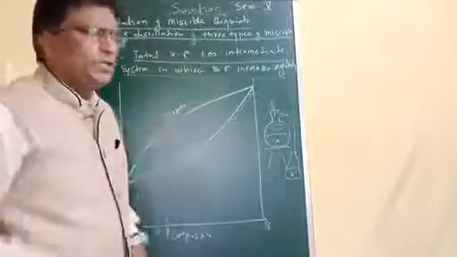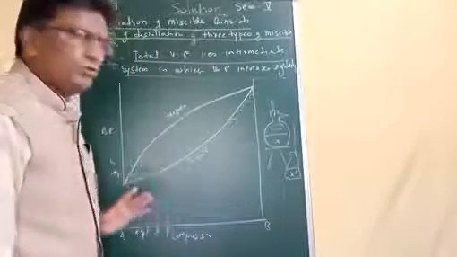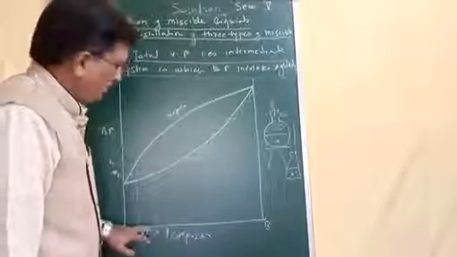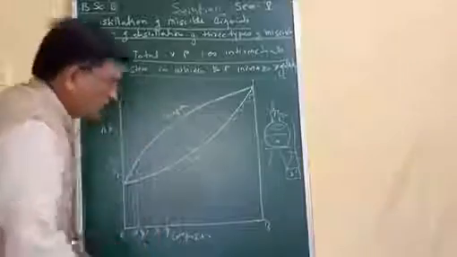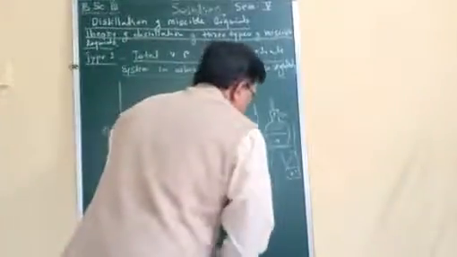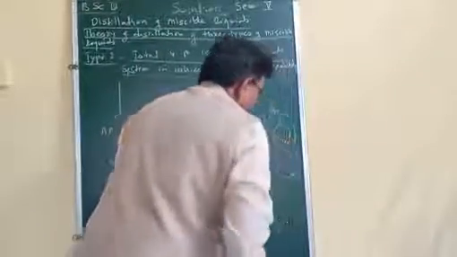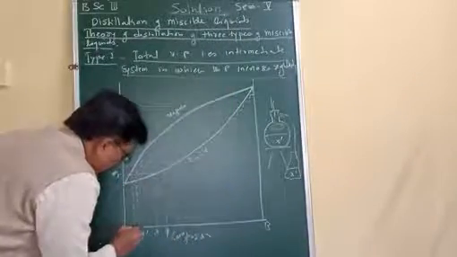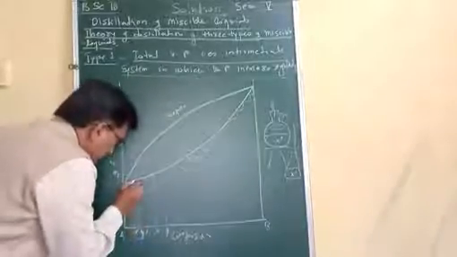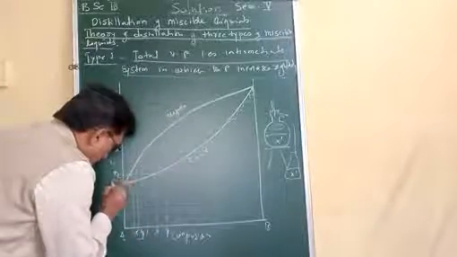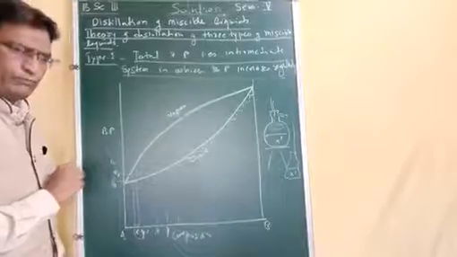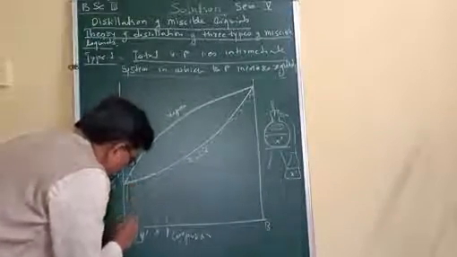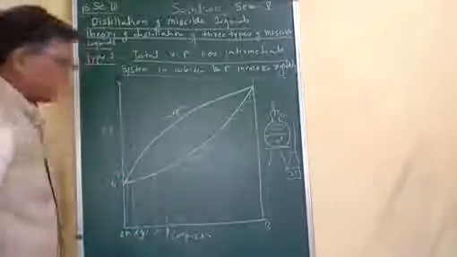If you want to obtain the pure component A, what do we have to do? We have to collect this condensate, suppose this condensate X dash. If we take that condensate X dash in a distillation flask and heat it, then what will happen? Its temperature increases and it will boil at this particular temperature T1 dash. Vapor coming off will have this composition, and if we condense these vapors, condensate will have composition X2 double dash.